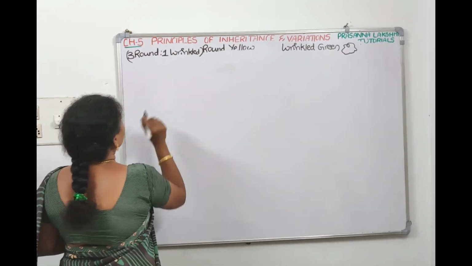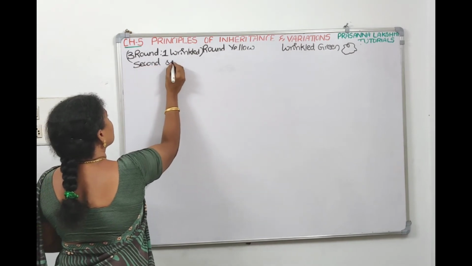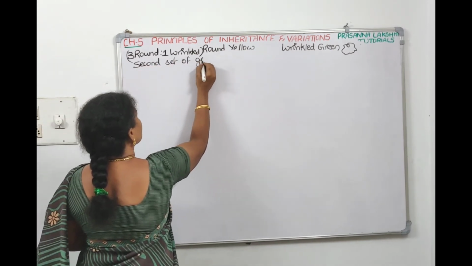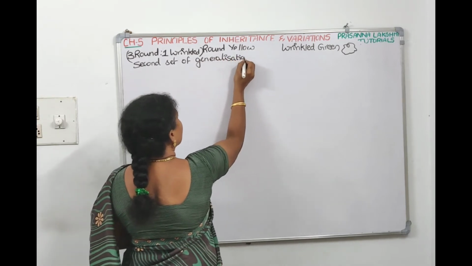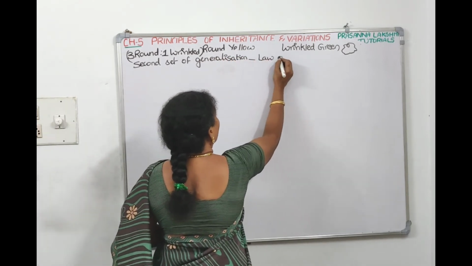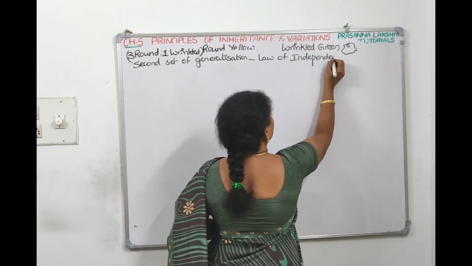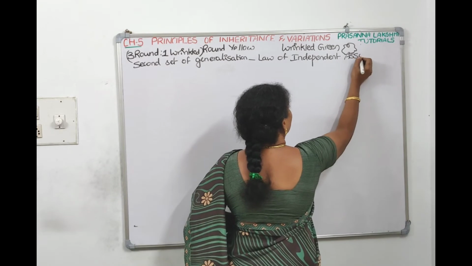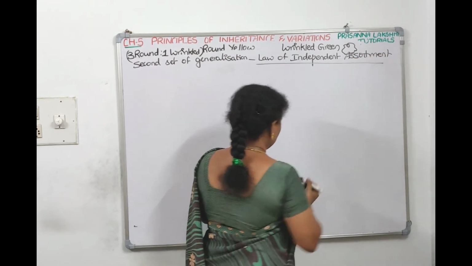After working with dihybrid cross, Mendel proposed the second set of generalizations, which is called the law of independent assortment, which supports the dihybrid cross.